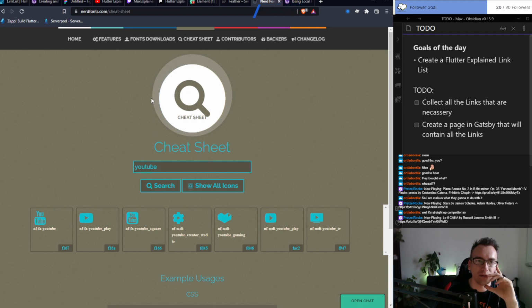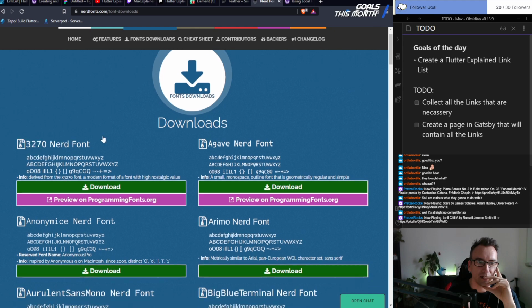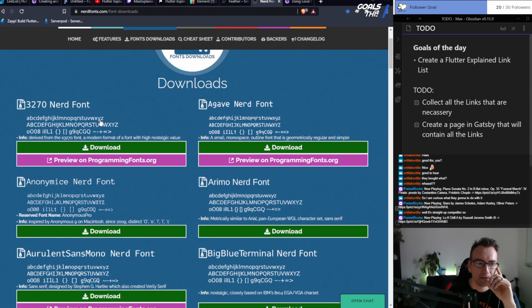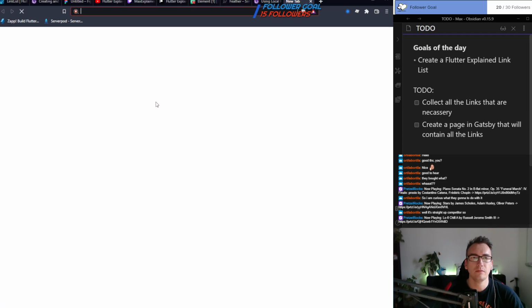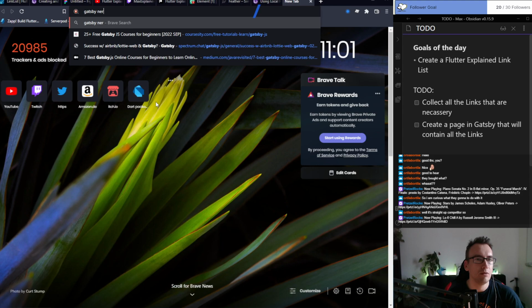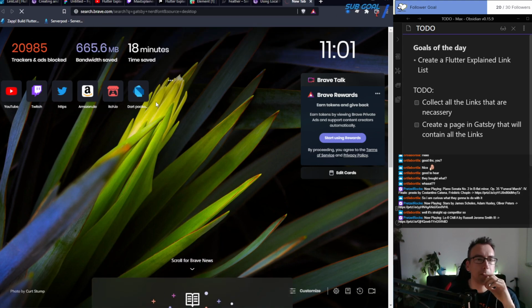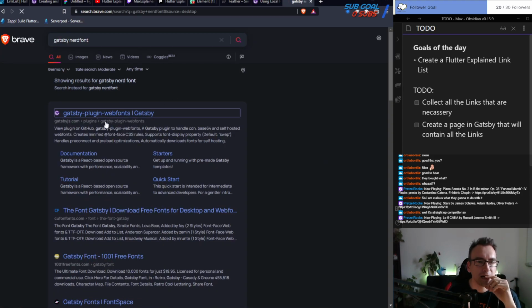The problem is these nerd fonts are probably pretty big, right? If I download the whole thing. Gatsby nerd font. Web font, okay.